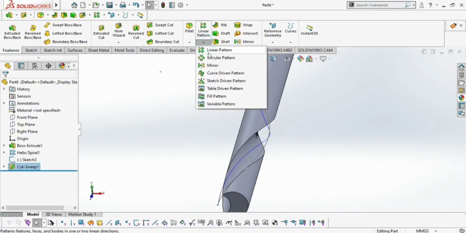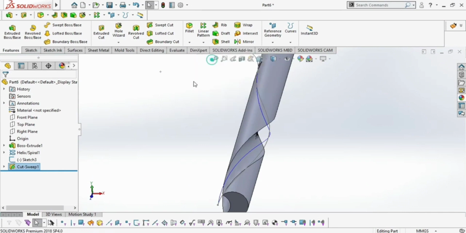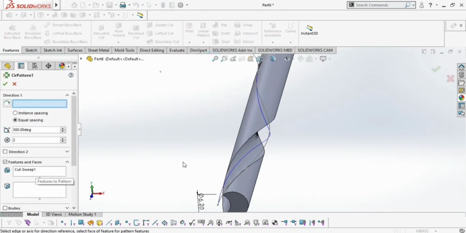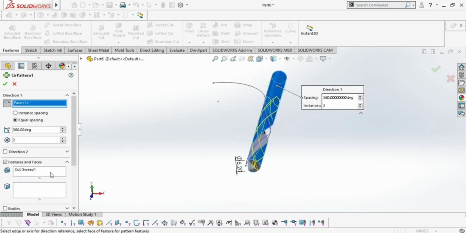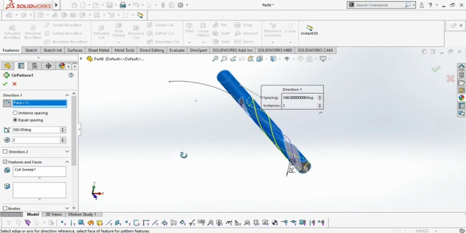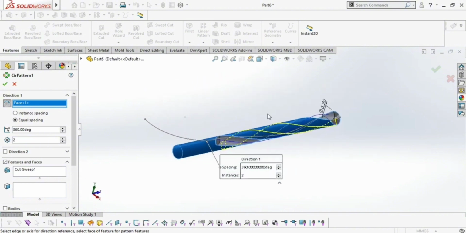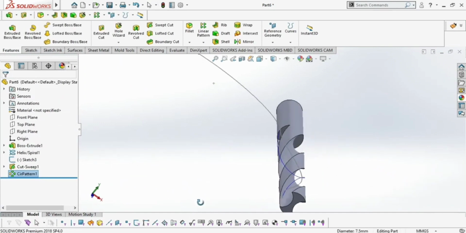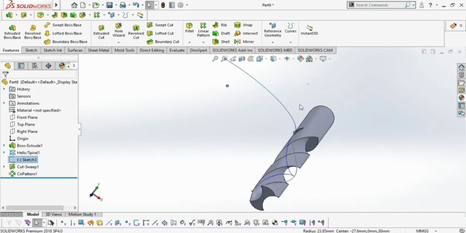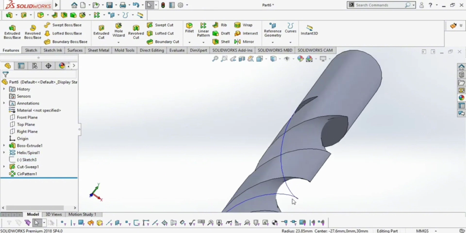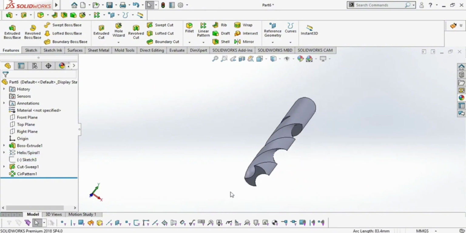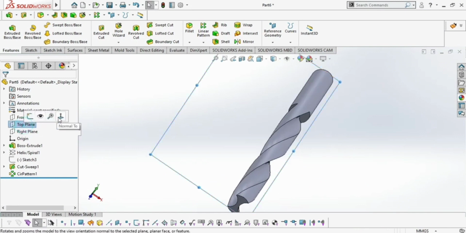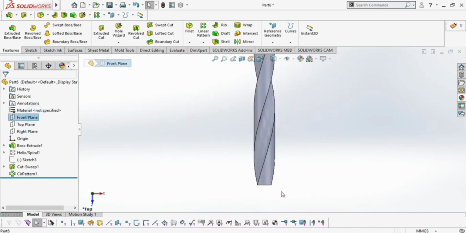First, then we have to go to the circular pattern. We have to give the other path. First we have to select this whole body. Then as we can see this, the path is created. Click OK. Now we have to hide this portion and also hide this portion. Click OK. Now we have to select the top plane, normal, sketch.